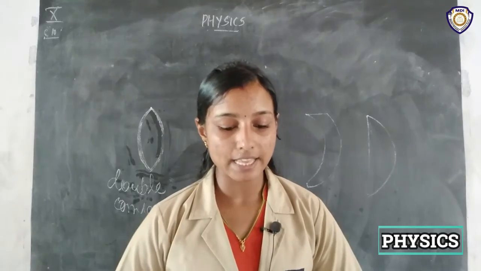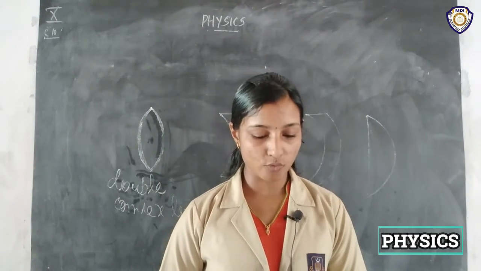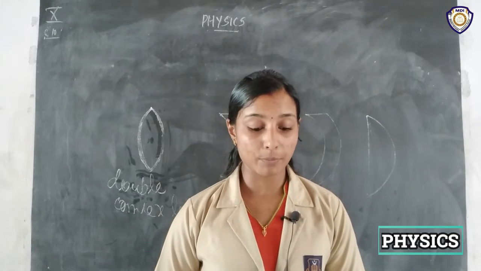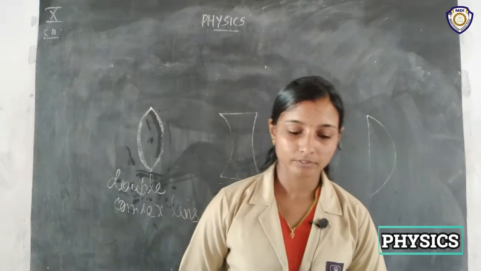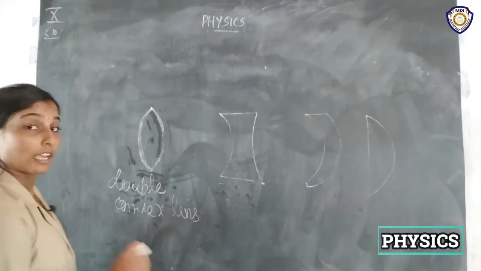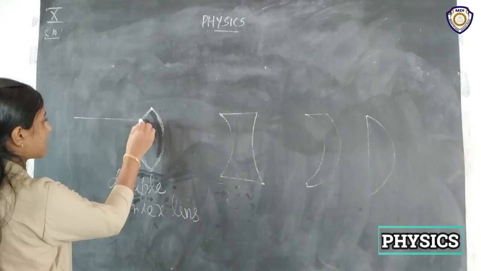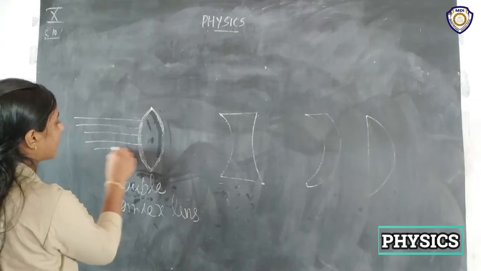So you can see the figure in your textbooks, that is the converging action of a convex lens, figure 10.12a. Okay, so that is a converging lens. That means when light rays pass through this lens, what happens?